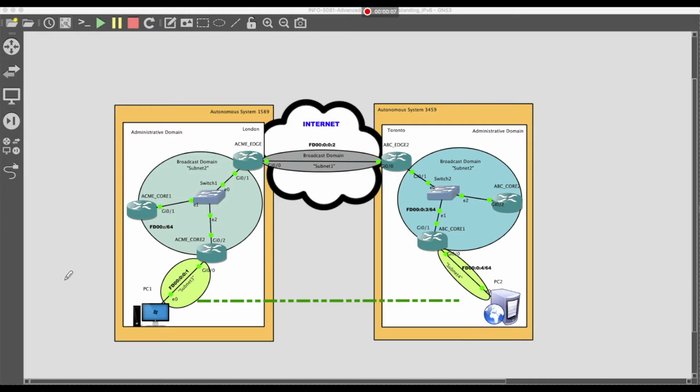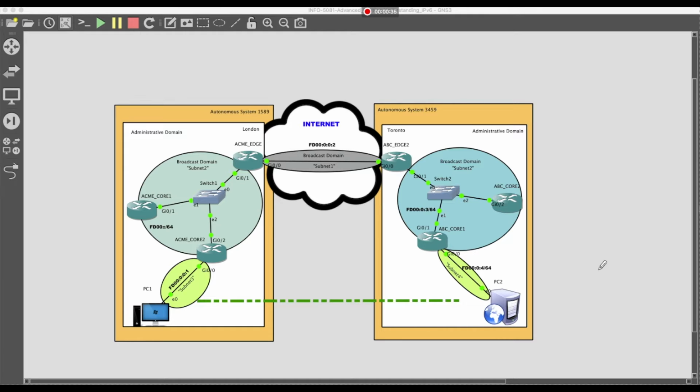So the two objectives are to learn IPv6 unicast addresses, and we also want to have this PC be able to reach this web server. All right. Now, in the previous videos, we talked about IPv6 link local addresses, and we also talked about unique local unicast addresses. All right. Today, and right now, we're going to talk about global unicast addresses. Now, to do this, we need to role play again.